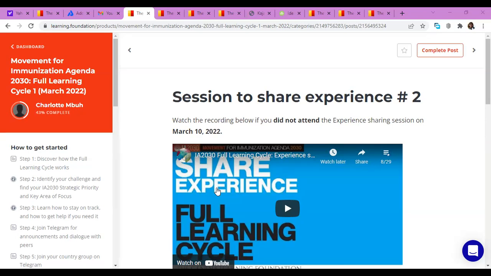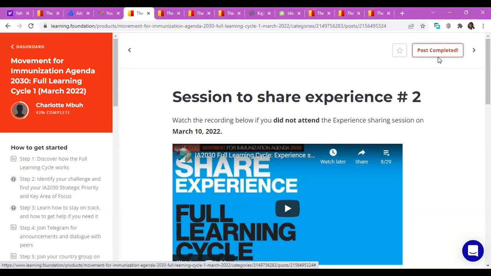But after you've completed your task, you also see that they come to start over the assignment or the task again. Do we need to start over? No, you don't. Once you have clicked on complete post, you don't need to start over. What will usually cause you to start over is when you notice here that you are at 0%. It's as if you have not done any work, but meanwhile you have done all the work. So that's why it's important that each time you complete a task, you just have to come.